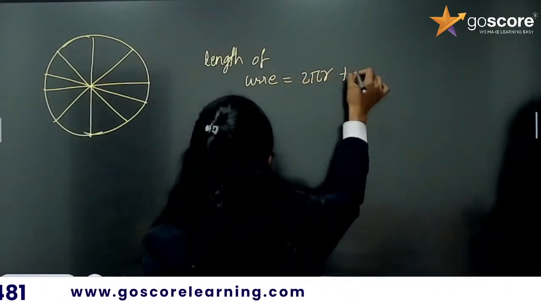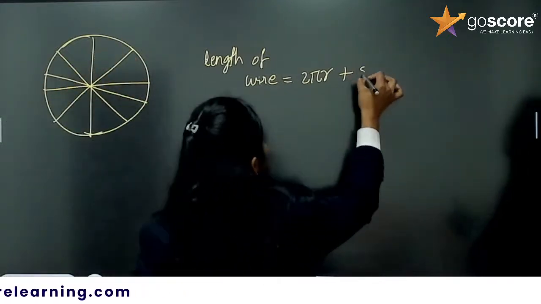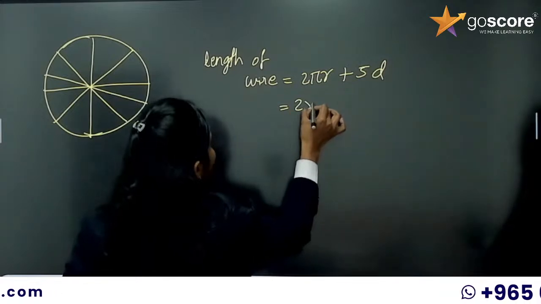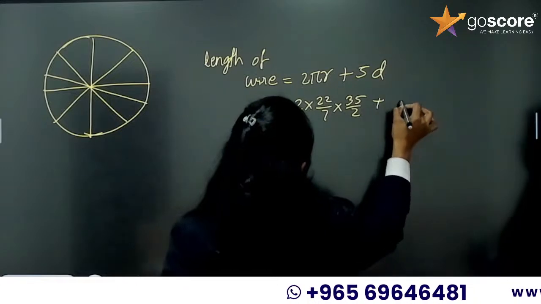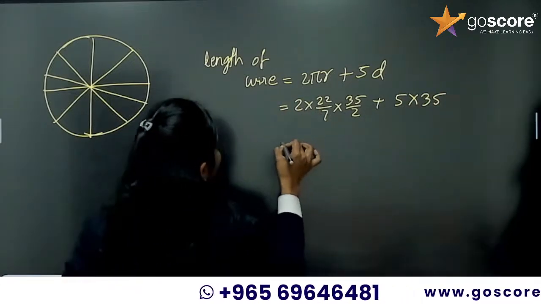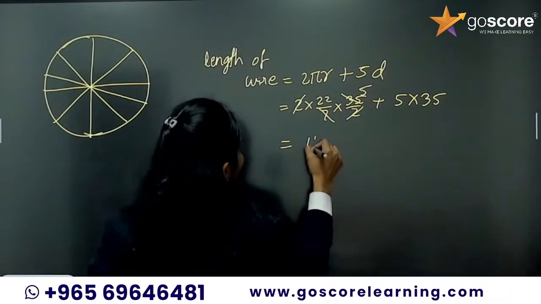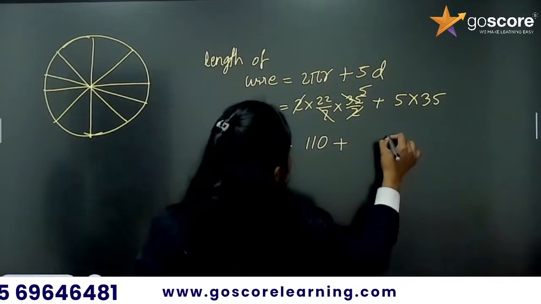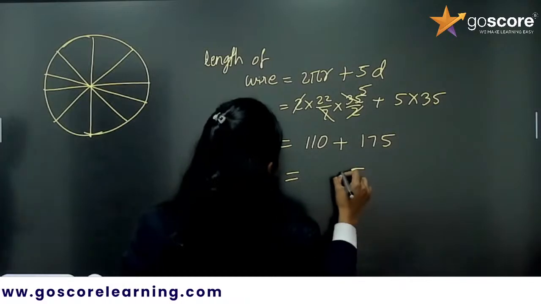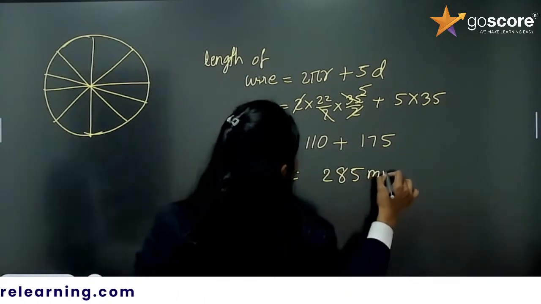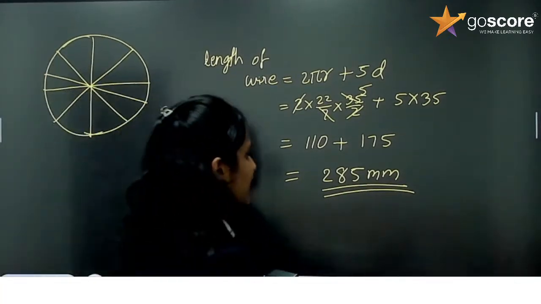The circumference of circle plus we are using 5 diameters. So 5 into diameters. So it is 2 into 22 by 7 into 35 by 2 plus 5 into 35. So you can cancel 7 and 35, you are getting 5, 2 and 2. So 5 into 22 is 110 plus 5 into 35, 175. So altogether we are getting 285 millimeter. So you are getting 4 marks here.